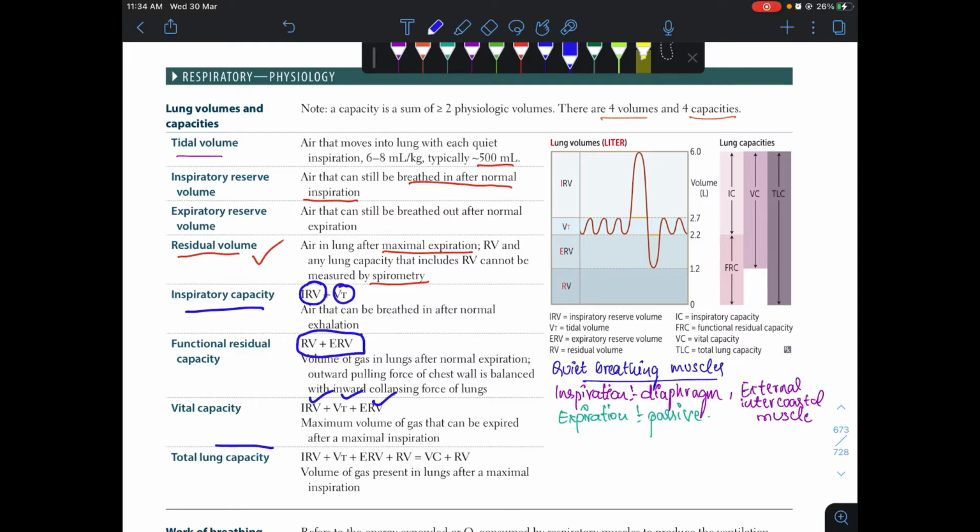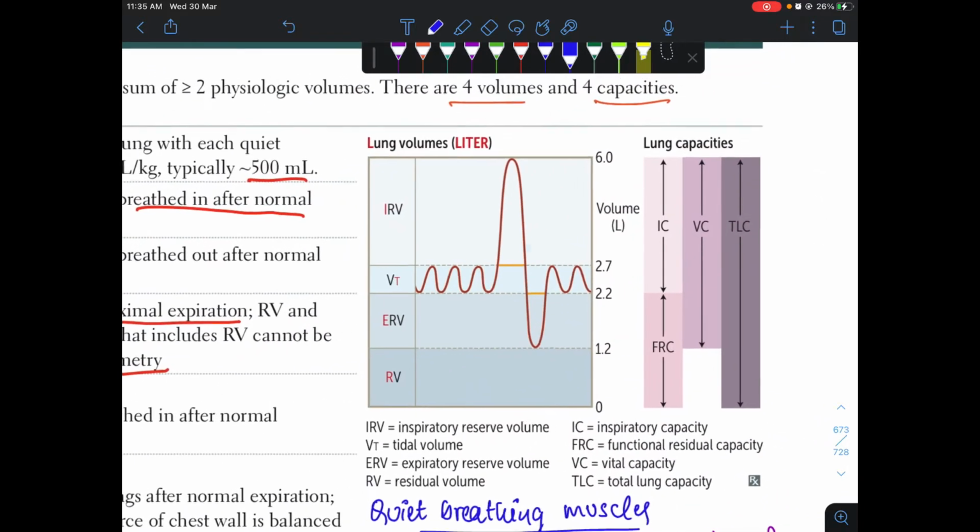And next we have total lung capacity. This includes the total volume of the lung, that is inspiratory reserve volume, the tidal volume, the expiratory reserve volume, and the residual volume. It is the volume of air that is present in the lungs after the maximal inspiration. This is called the total lung capacity. Let's see the graph.